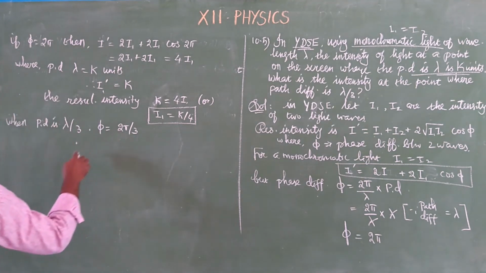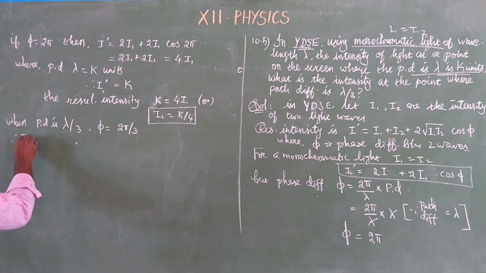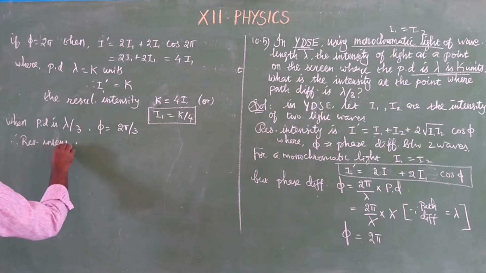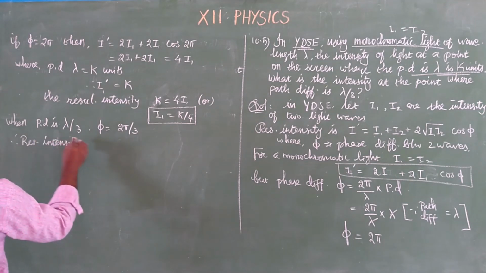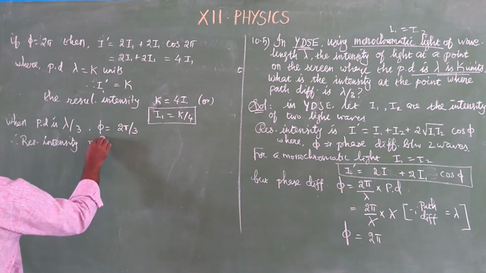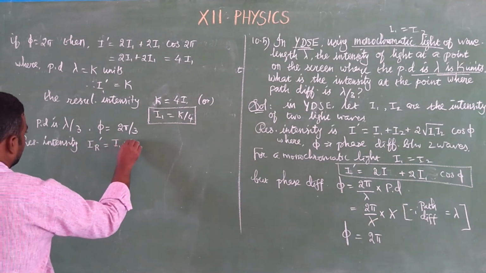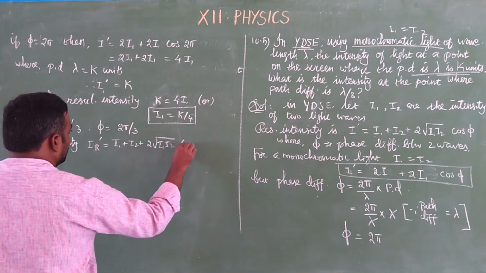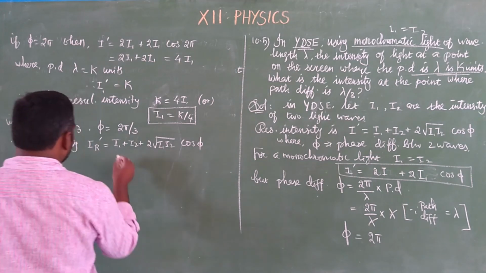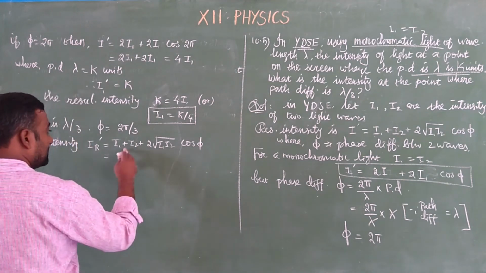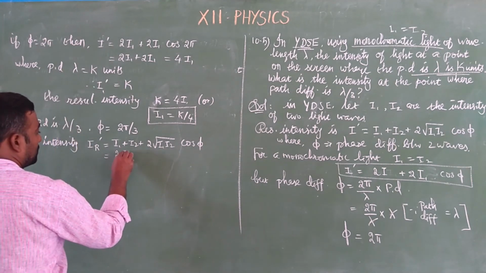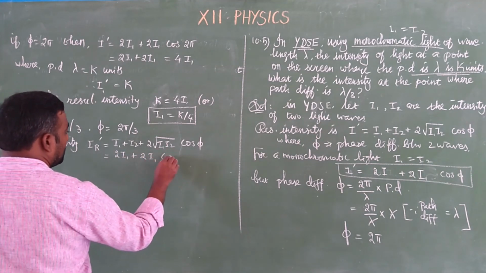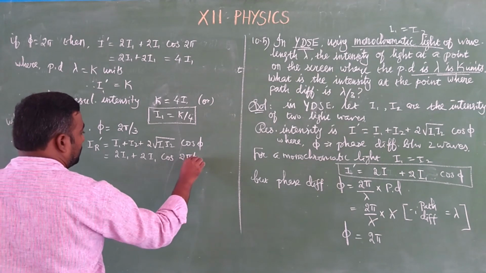So with 2 pi by 3, the new resultant intensity is equal to I1 plus I2 plus 2 into square root of I1 I2 cos phi. But we know I1 and I2 are the same, so 2I1 plus 2I1 into cos 2 pi by 3.